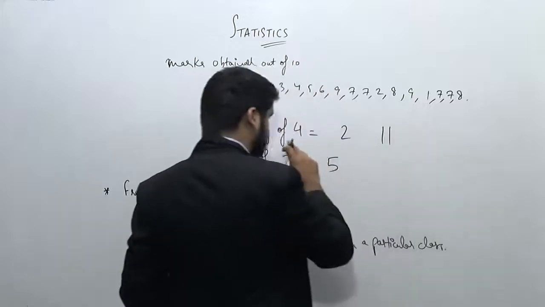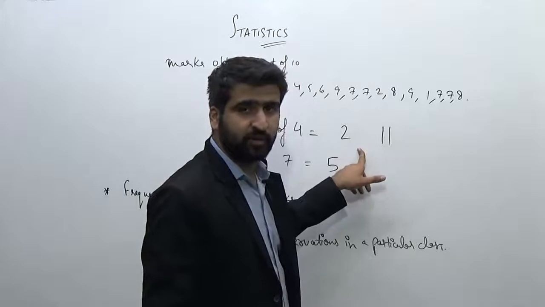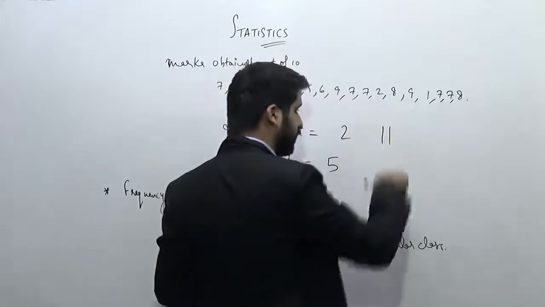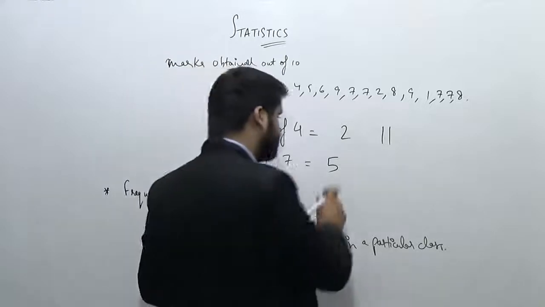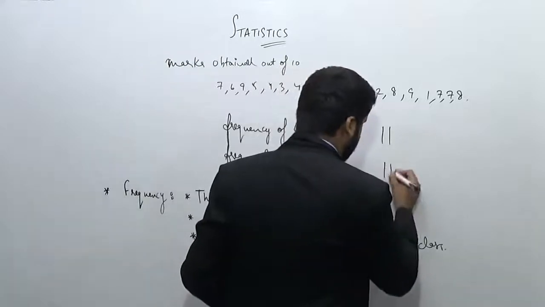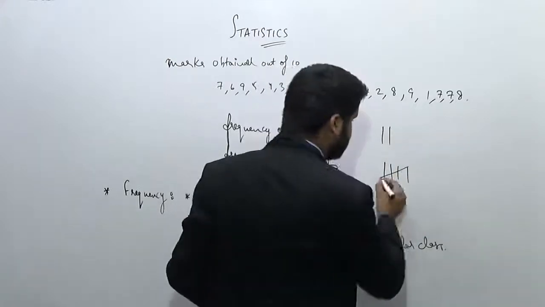that if numerically this frequency is coming out as 2, we denote it by 2 ones or 2 bars. And this 5 will be denoted like this: 1, 2, 3, 4, and to complete a package of 5, we put a cross here.